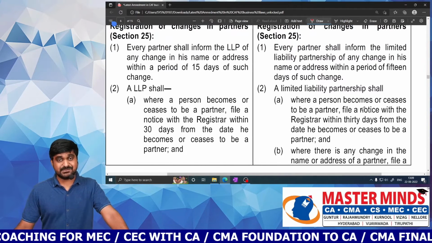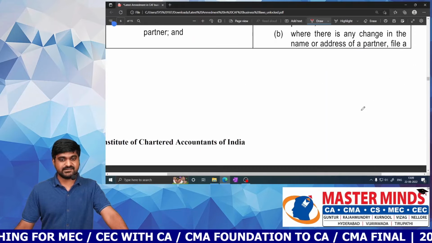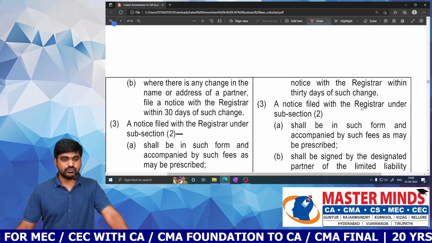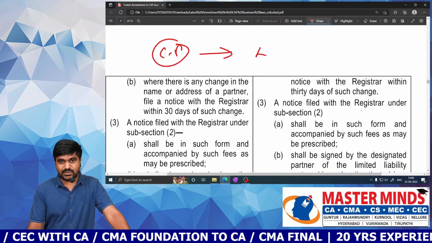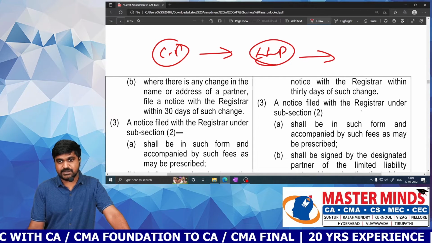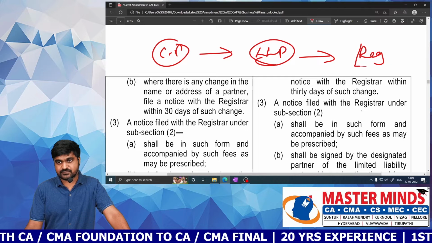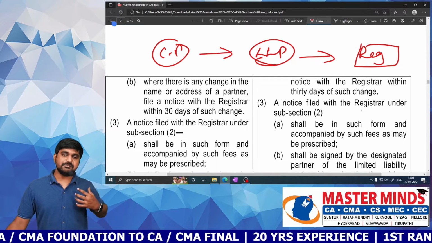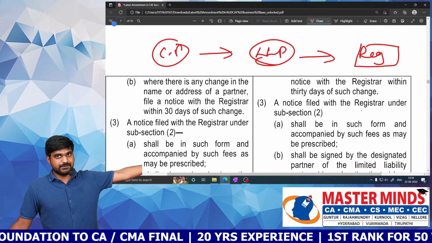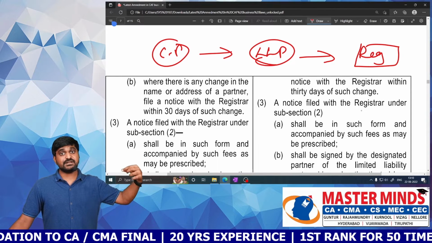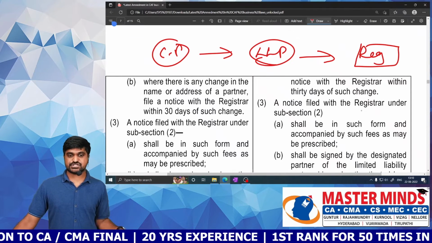So if a partner's name or address is changed, what do they need to do? First of all, the concerned partner needs to intimate it to the LLP, and thereafter the LLP needs to intimate it to the registrar. So this is the process. If my name or address changed, I need to make an intimation to the LLP first, and thereafter the LLP will intimate such information to the registrar.